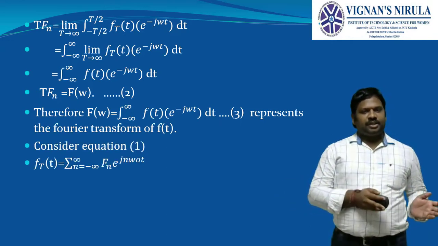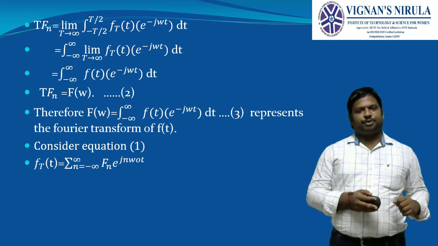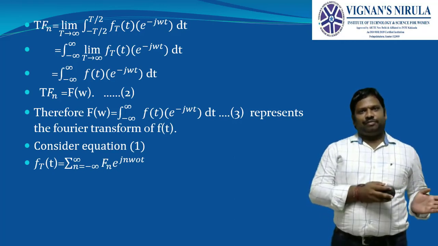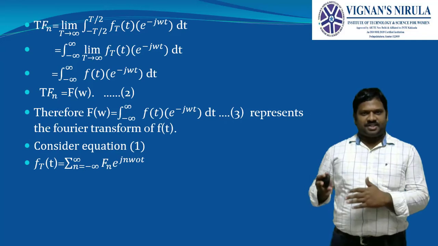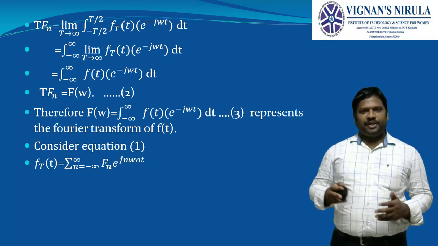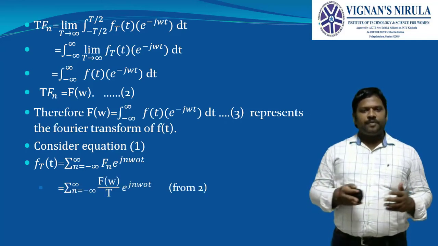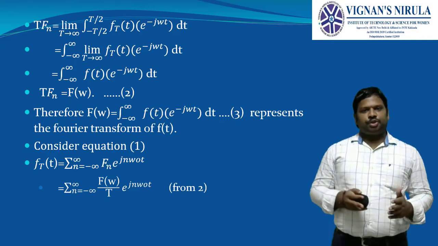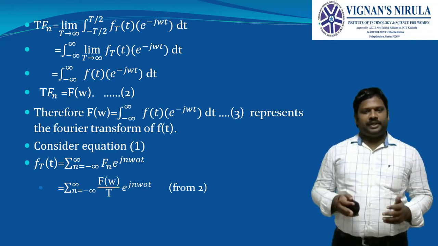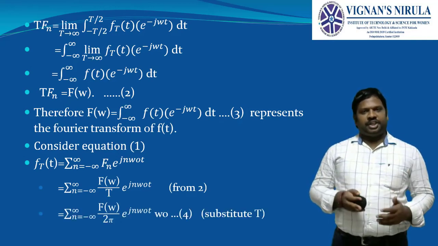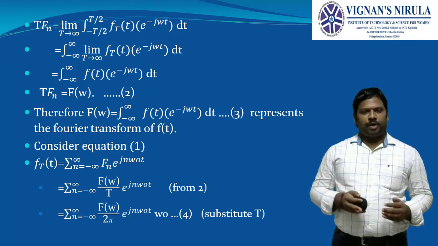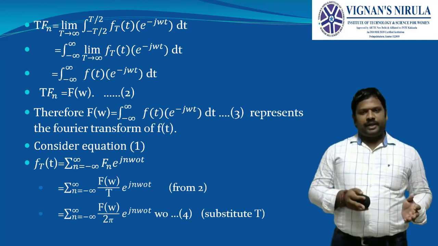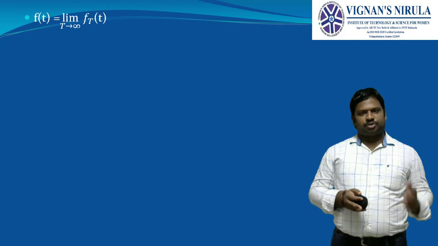Next, considering the first equation for our exponential Fourier series, f_T(t) is equal to summation from minus infinity to infinity of F_n e^(j n omega naught t). Next, substitute F_n as F(omega) by T. Then T will be written as 2 pi by omega naught, and this omega naught will be substituted.